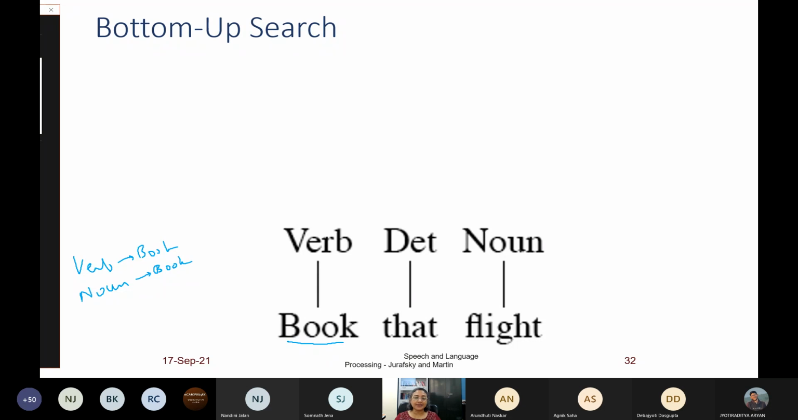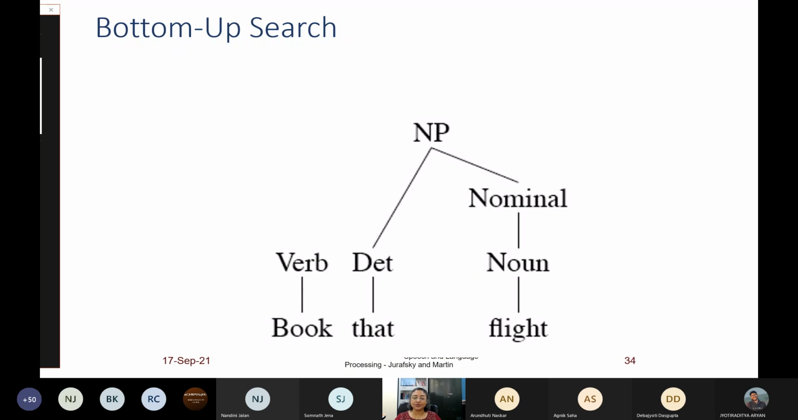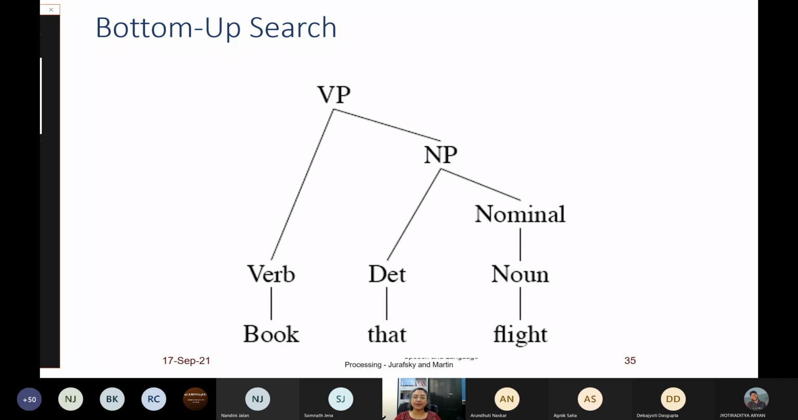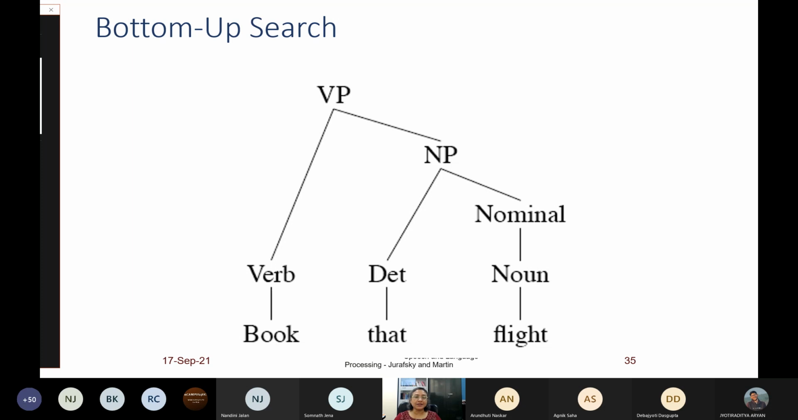For example, suppose that is a determiner, flight is a noun. And then we try to find a rule which has this string on the right-hand side. So we have a rule, nominal goes to noun. We can apply that. Now we can have a rule which combines det and nominal. Then we have a rule which can combine verb and NP, and so on. So this is one example of a bottom-up construction of a tree.